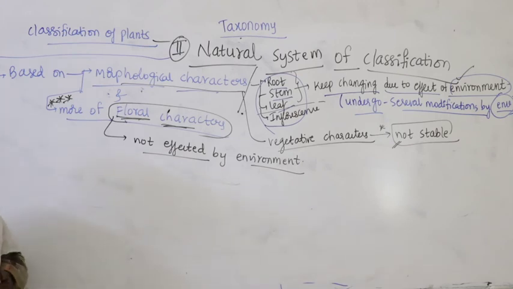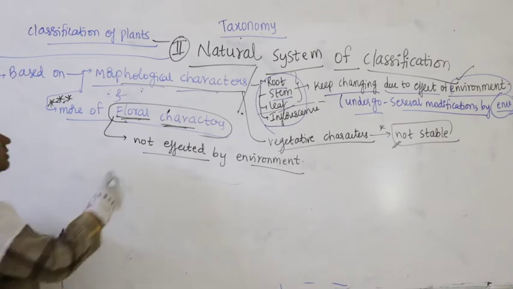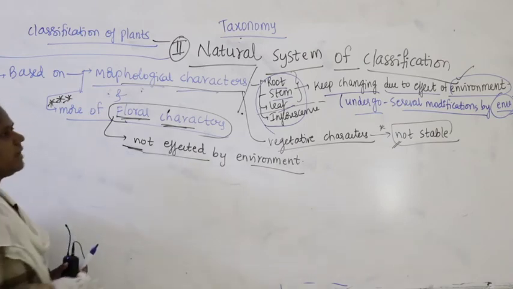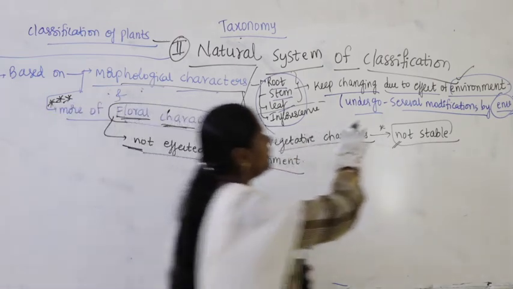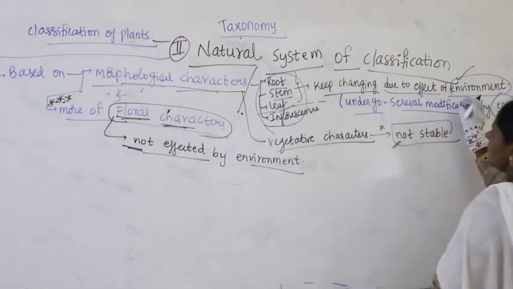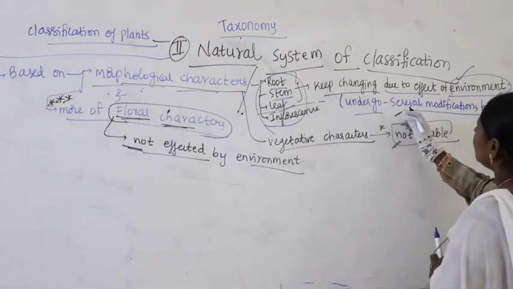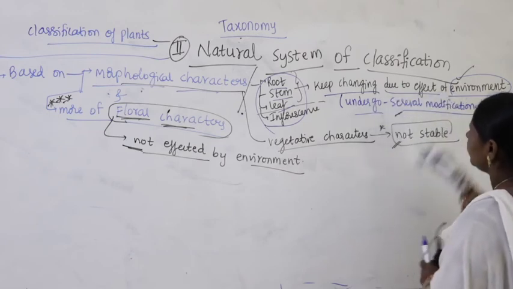Because once stamens are produced, once carpels are produced, whatever the length or size or the number, they remain the same in any season or any condition. So floral characteristics are not affected by environment, whereas morphological characteristics keep changing due to the effect of environment.